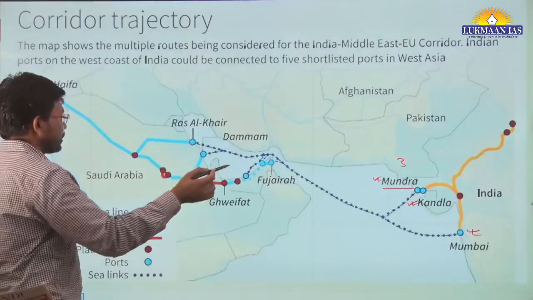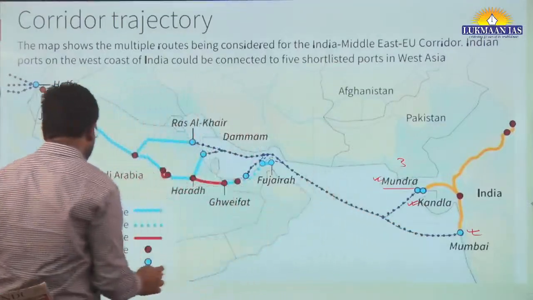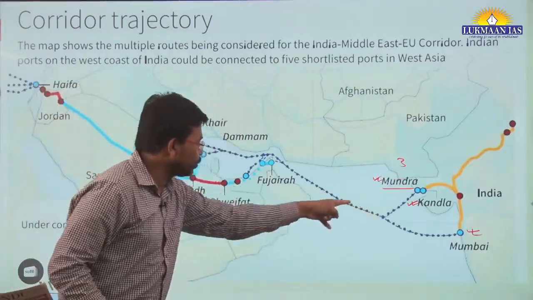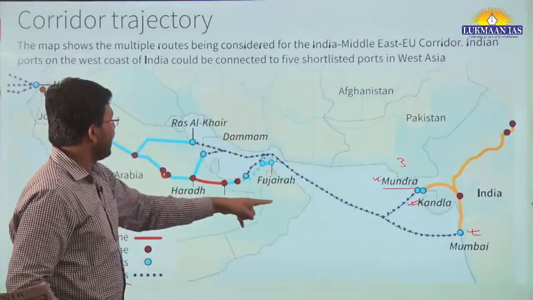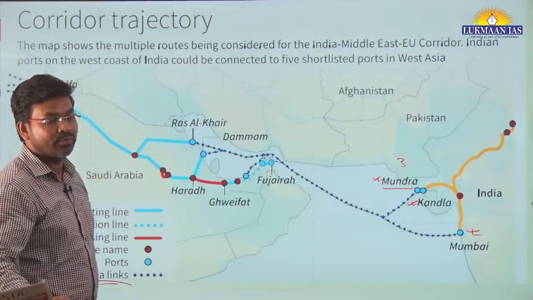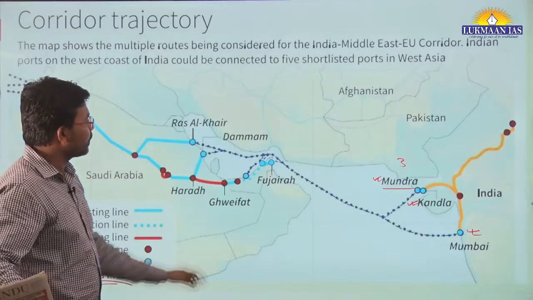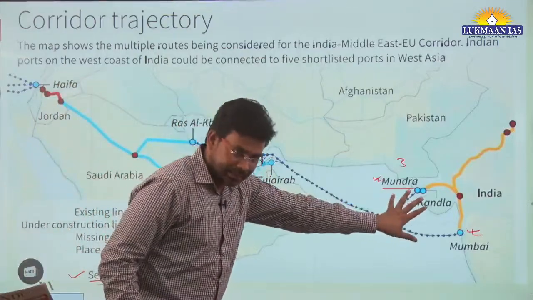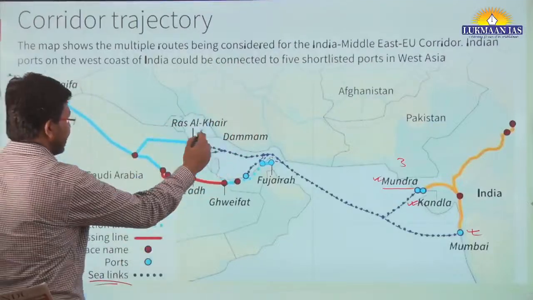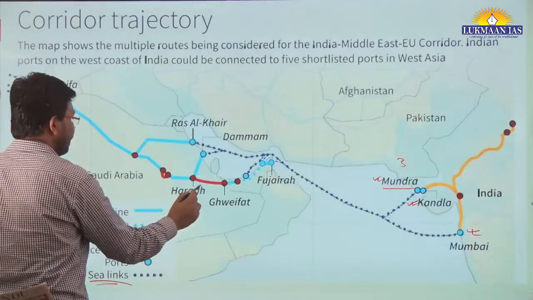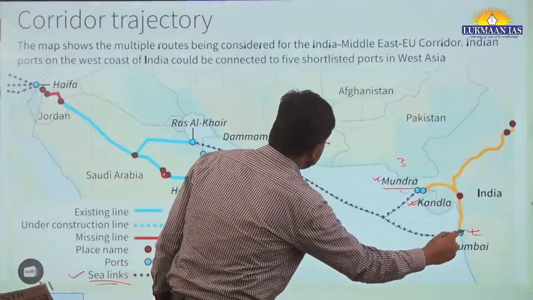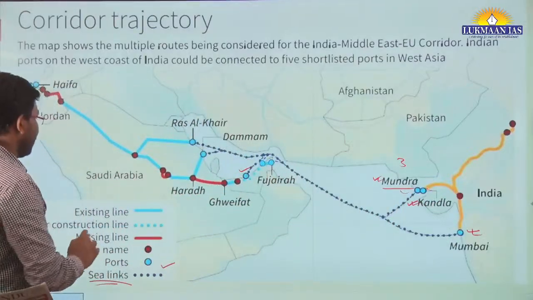The blue dashed lines talk about sea links, meaning through sea routes we are going to transport goods, going through here. This is known as the Gulf of Oman, and this is the Arabian Sea. These are the Middle East countries. Then we have blue dots, which are ports: 1 port, 2 port, 3 port. The names of the places are already mentioned.